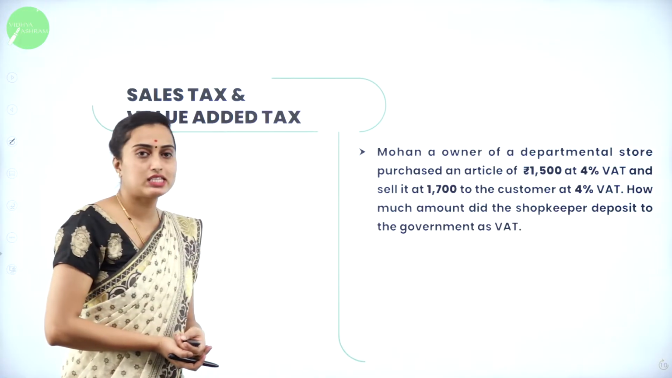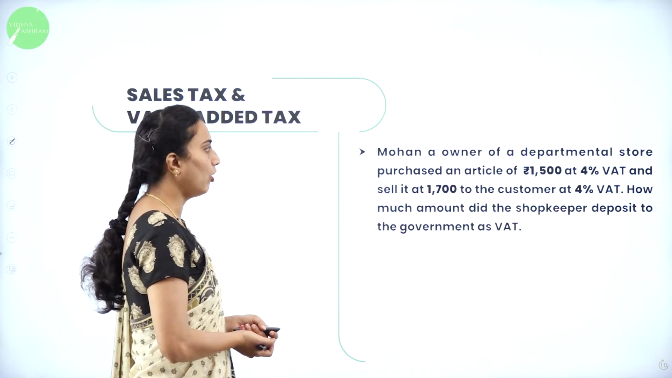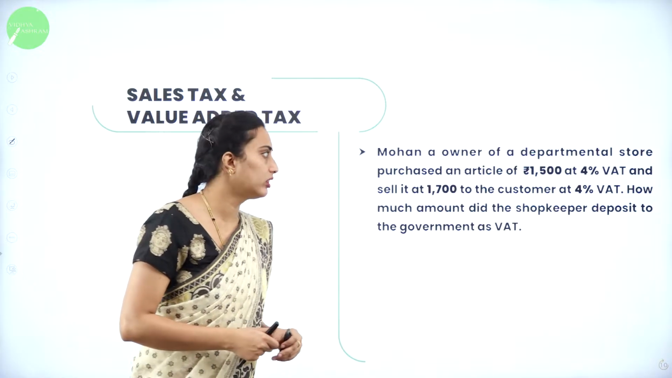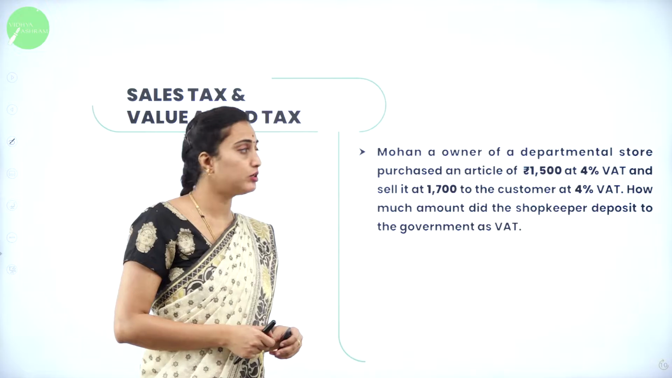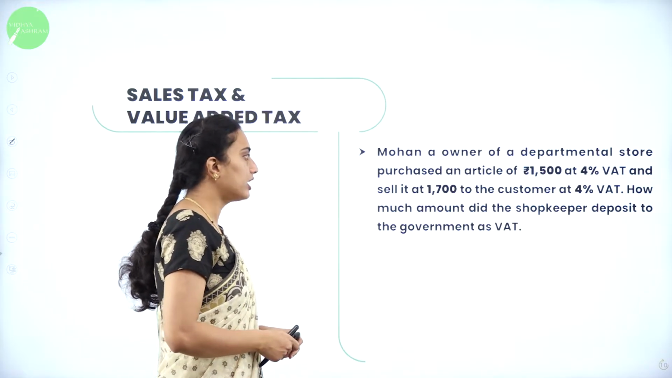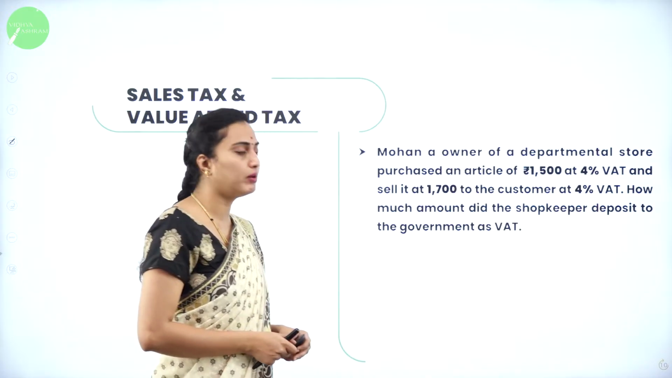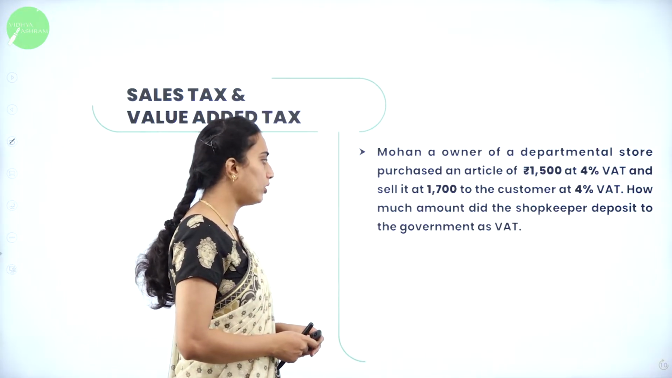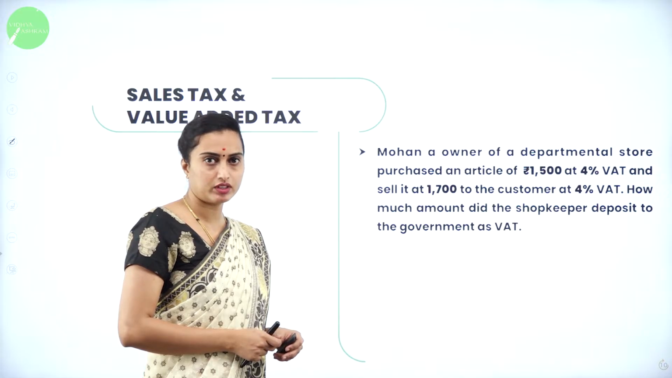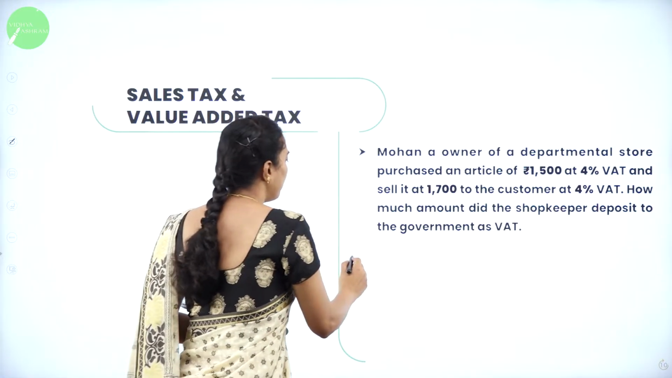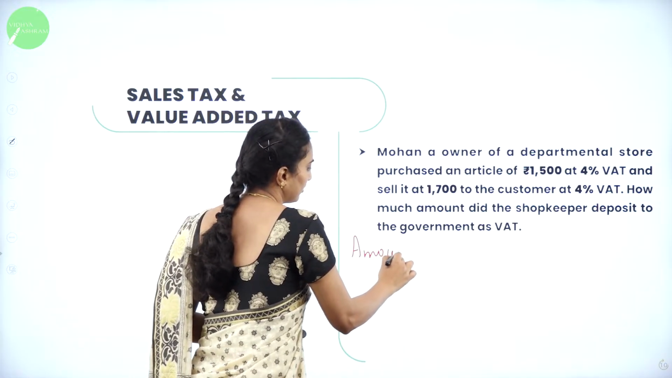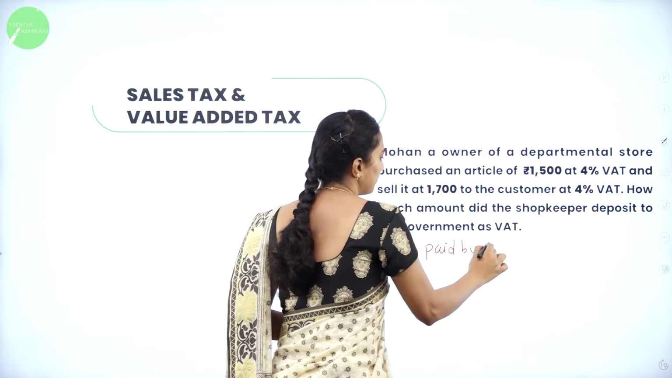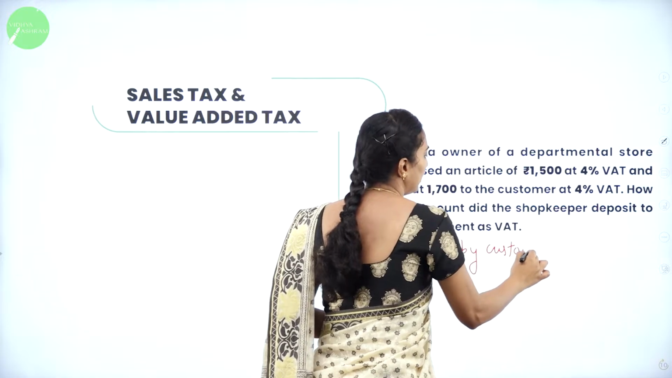So what they've asked in the next question: Mohan, an owner of a departmental store, purchased an article of rupees 1,500 at 4% VAT and sells it at 1,700 to the customer at 4% VAT. How much amount did the shopkeeper deposit to the government as VAT? Therefore, amount paid by the customer. How much is he going to sell to the customer?